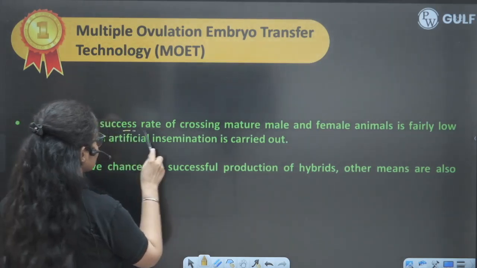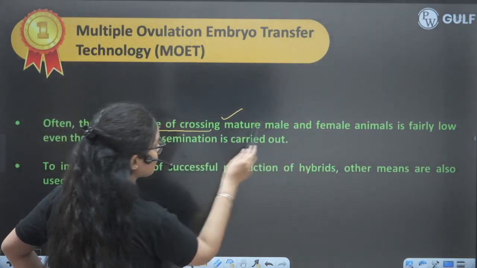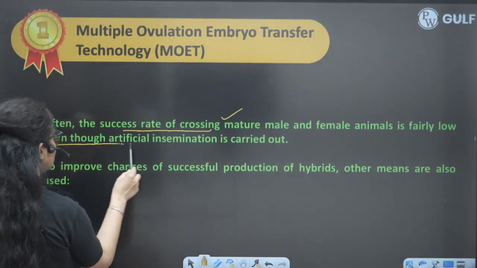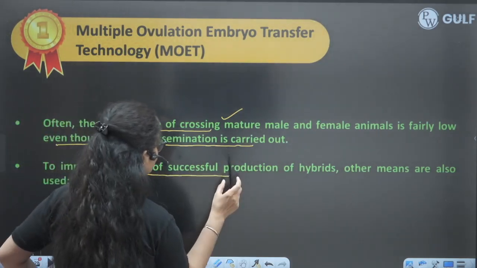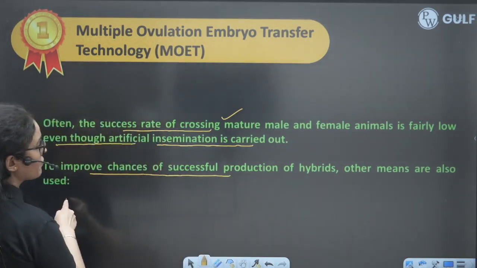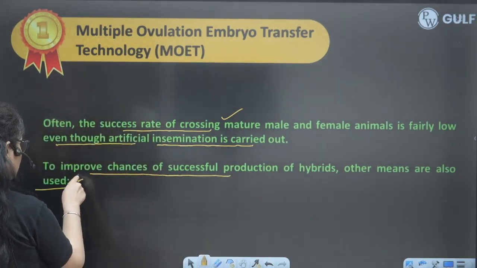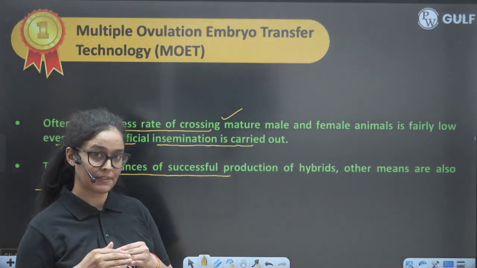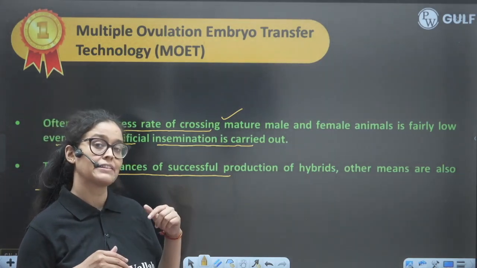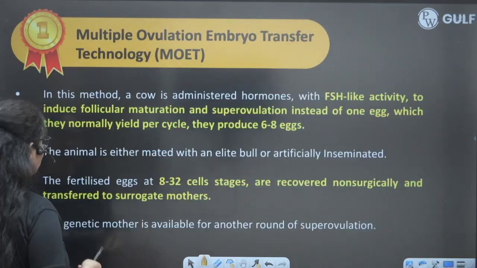Often the success of crossing mature male and female animals is fairly low, even though artificial insemination is carried out. So to improve the chance of successful production of hybrids, this method is also used. So how do we improve the hybrid? This is to make them more superior or more improved.